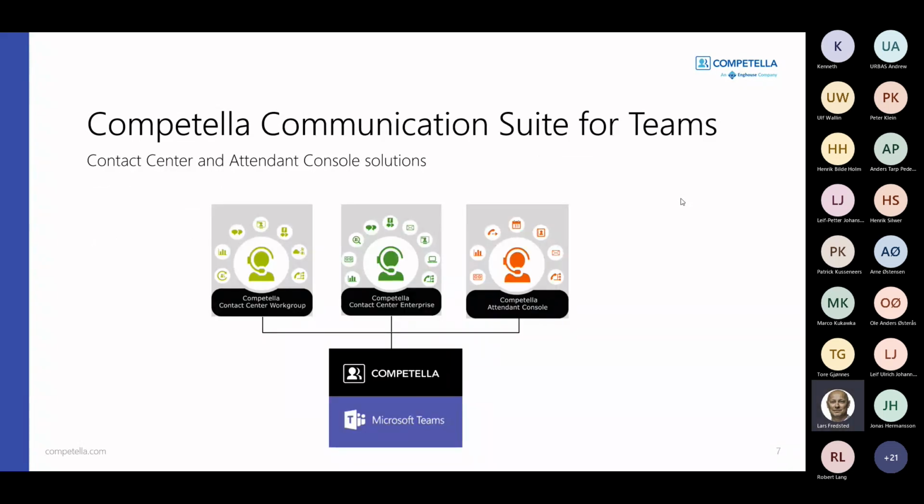The Competella Communication Suite for Teams consists of three major product lines, and that is the order in which we're going to present a couple of them today. First is the Contact Center Workgroup. Customers looking for this type of solution would typically require rich statistics, both historical and real-time information. They would be looking for more advanced routing than the Teams call groups can actually do.